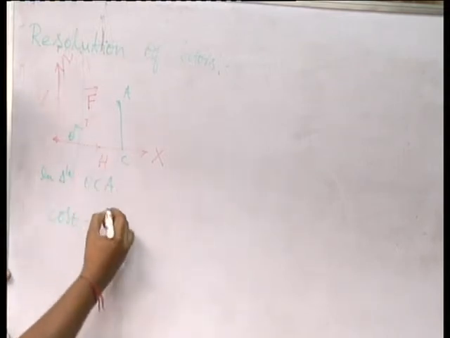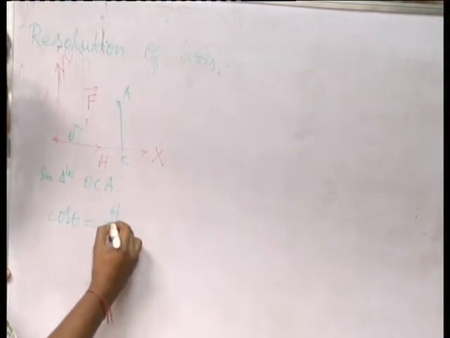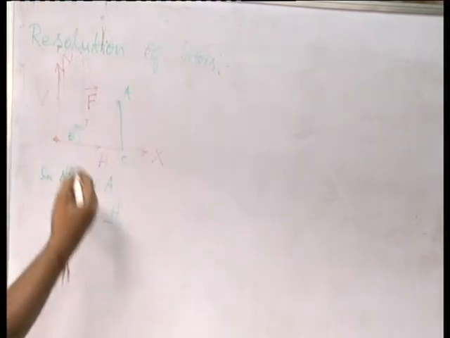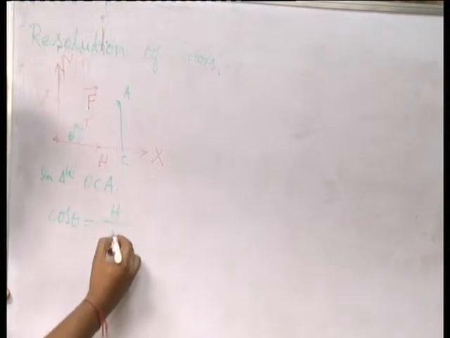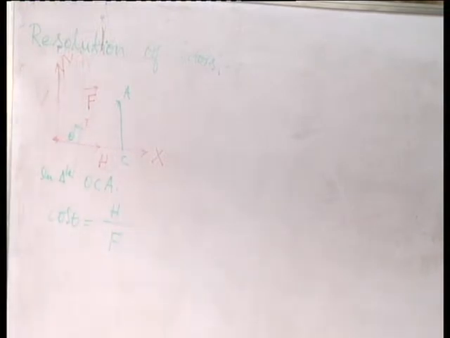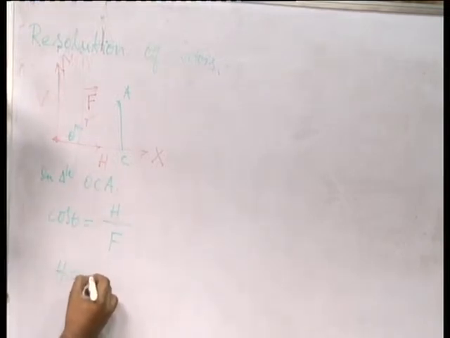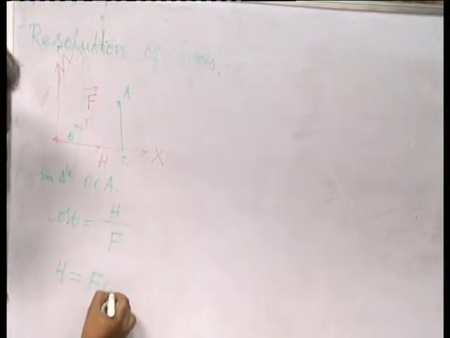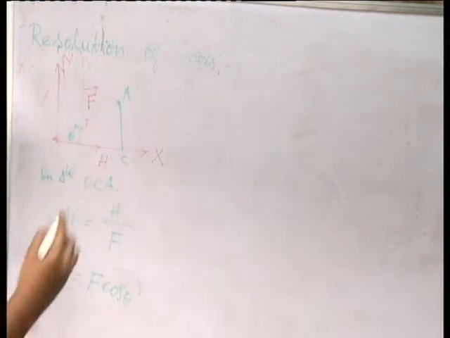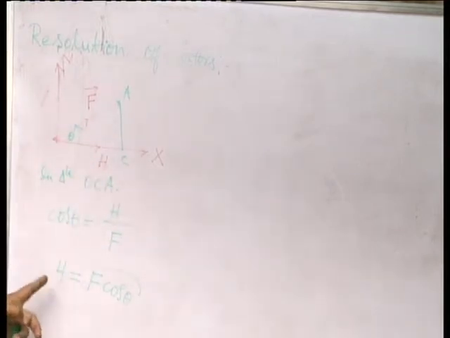The adjacent side is the horizontal component, and the hypotenuse is F. Cross multiplying, you can rewrite this as H is equal to F cos theta. This is the expression to calculate the horizontal component of any vector.